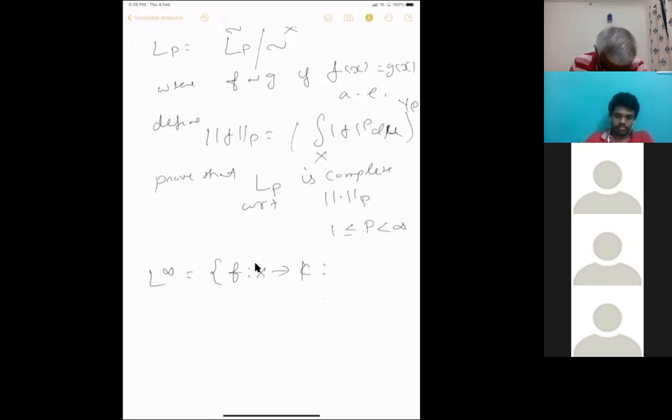How do you say that? Mod of f of x is less than or equal to M; there exists an M such that mod f of x is less than or equal to M almost everywhere.